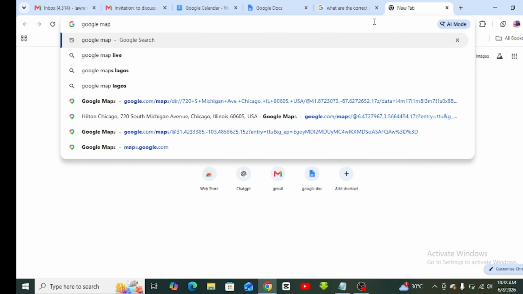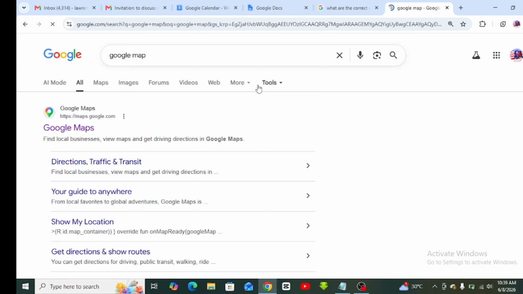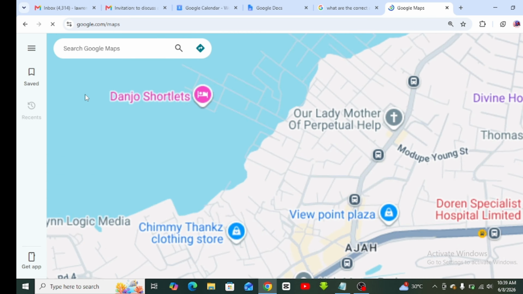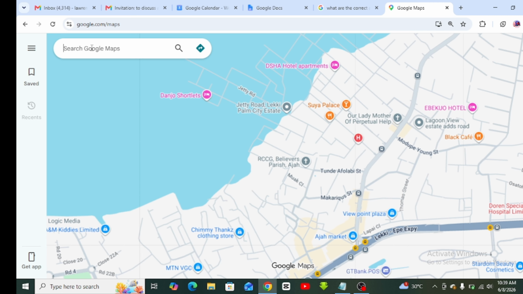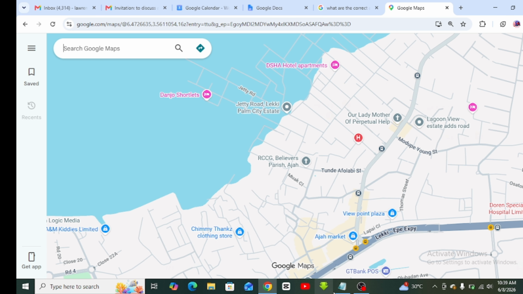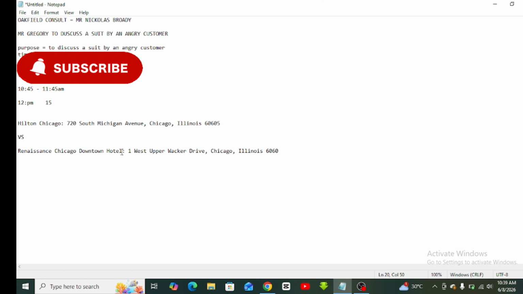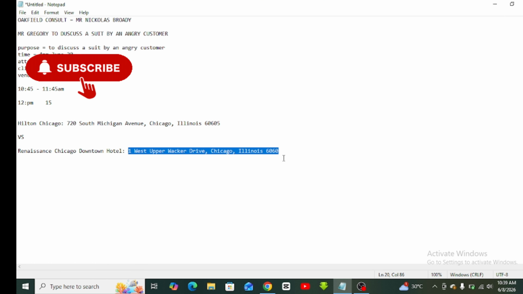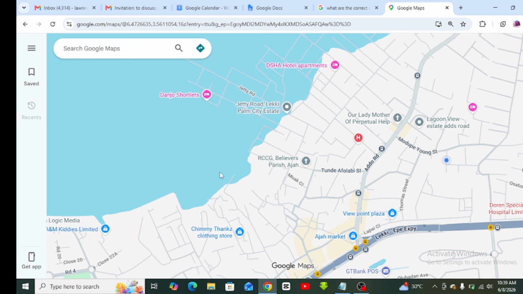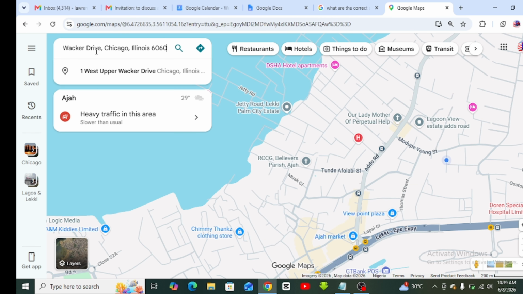So how do you do it? You go to Google Map, and this is what we're going to do. You go to Chrome and search Google Map, okay? And when Google Map opens, you open this place. You click this first one. Do you understand? Okay, so when you click here, you're going to enter the address where your boss is going, okay? And where he's going is, this is the address, 1 West Upper Wacker. This is where he's going, all right?